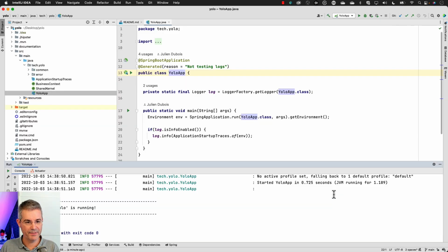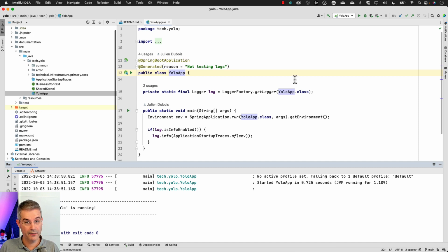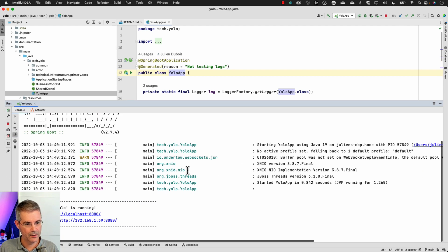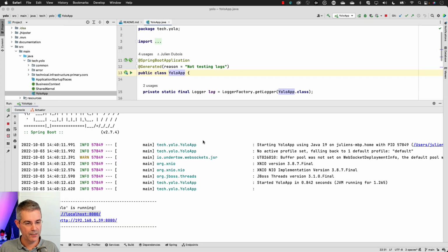And if I go back to my application here, we've got some new classes that have appeared. And if I rebuild my project, I'm going to be able to start it again. And we're going to see in the logs that this is a web app using Undertow. Here it is. It's Undertow with JBoss and so on. Undertow is here. Everything is running. It's a little bit slower because now we've got that web server, and it's running here on port 8080. Well, no need to spend too much time on this. It's a default 404 error page from Spring Boot.